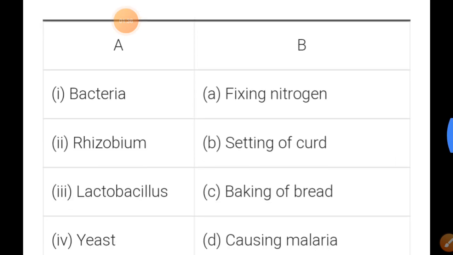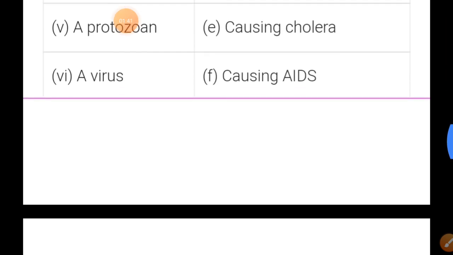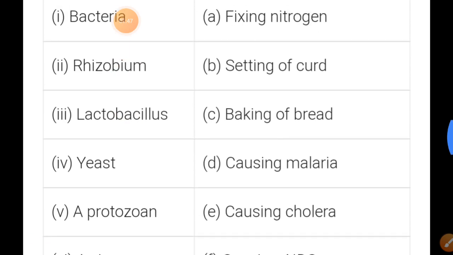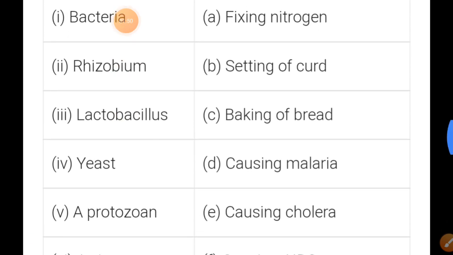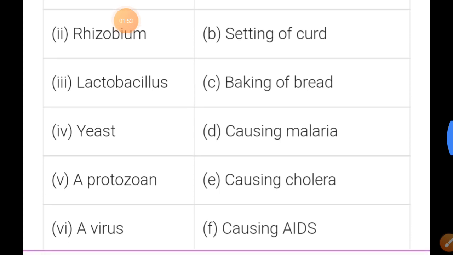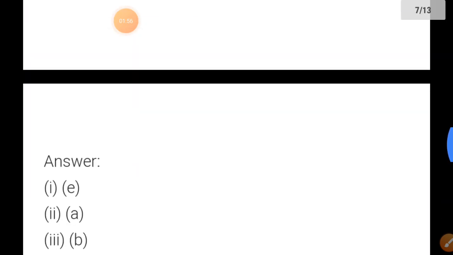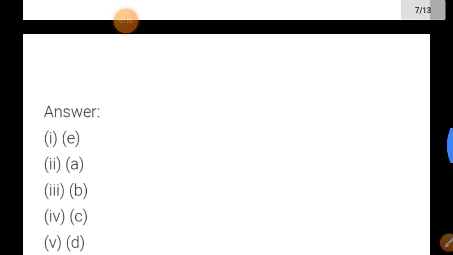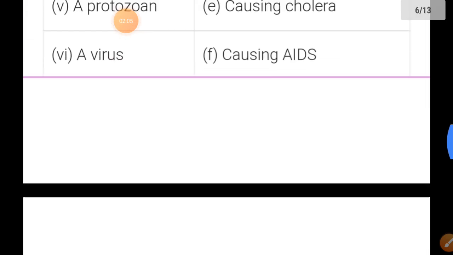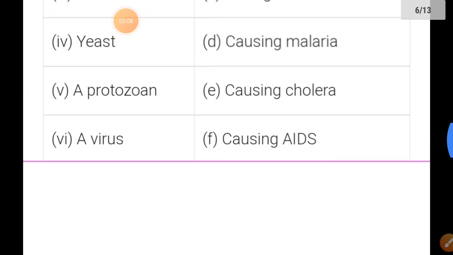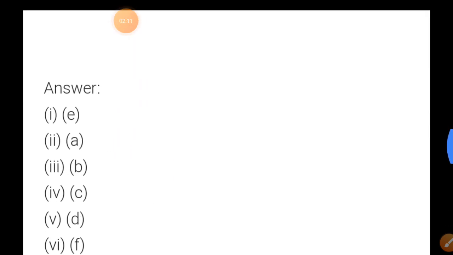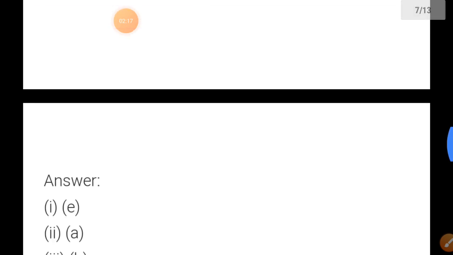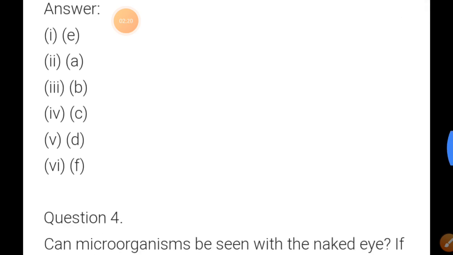Here is the match the following. Bacteria is causing cholera, Rhizobium is fixing nitrogen, Lactobacillus is the setting of curd, yeast is number 4, C, baking of bread. A protozoa is D, causing malaria, and number 6 is F, a virus causing AIDS. This is your match the following answer.